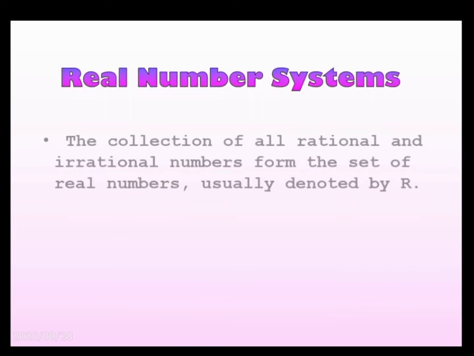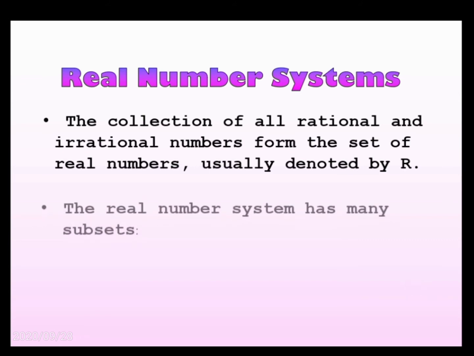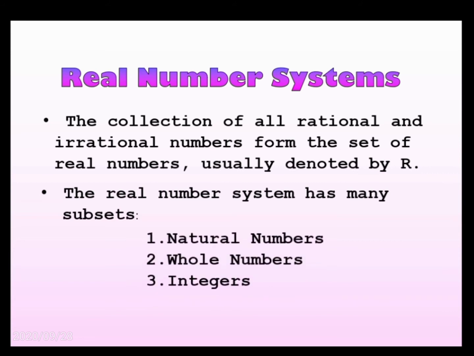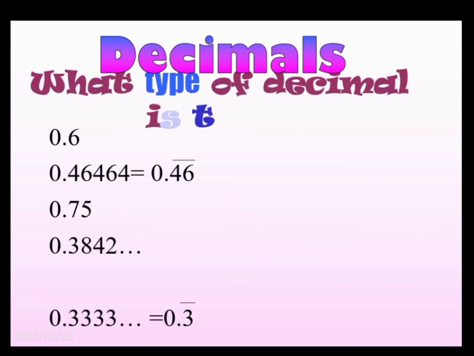Real number systems. The collection of all rational and irrational numbers forms the set of real numbers, usually denoted by capital R. The real number system has many subsets like natural numbers, whole numbers, integers. And we can represent the real numbers on a number line like this. You can see in this number line we have integers, negative and positive both, decimals and fractions. And also irrational numbers are here, for example square root of 3.